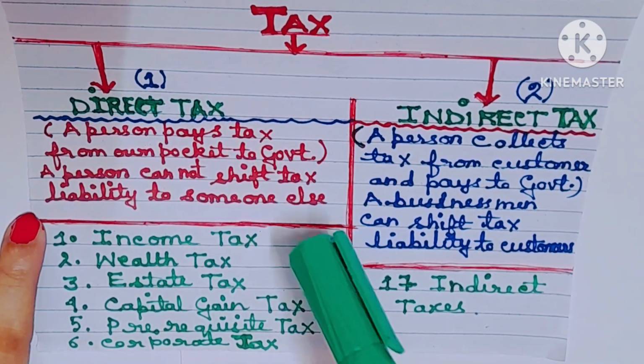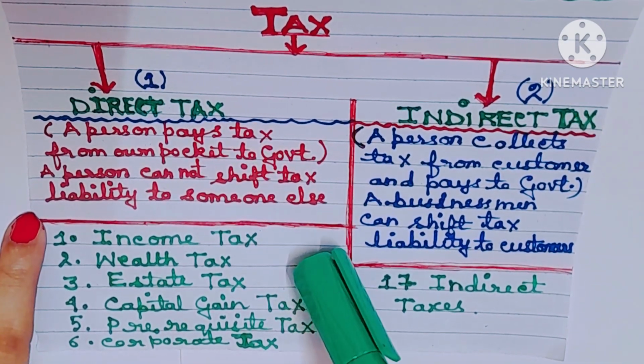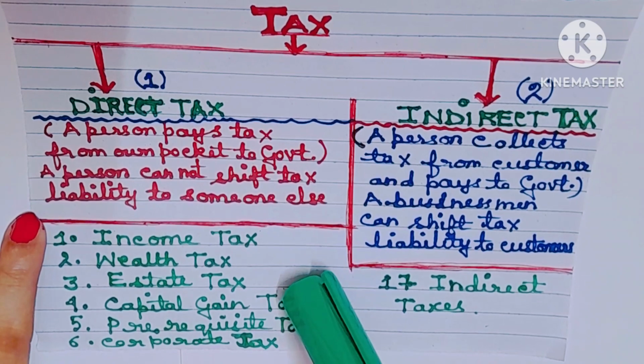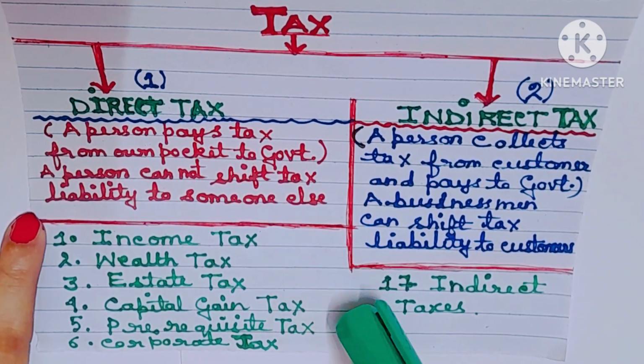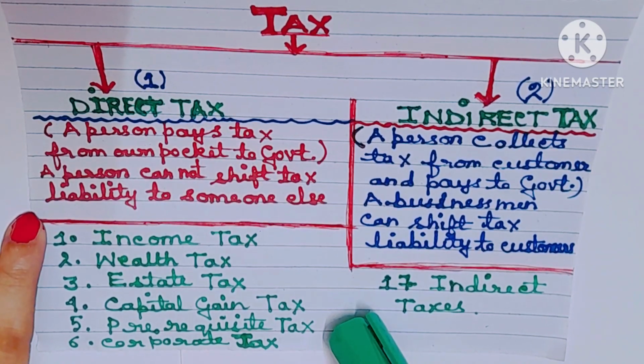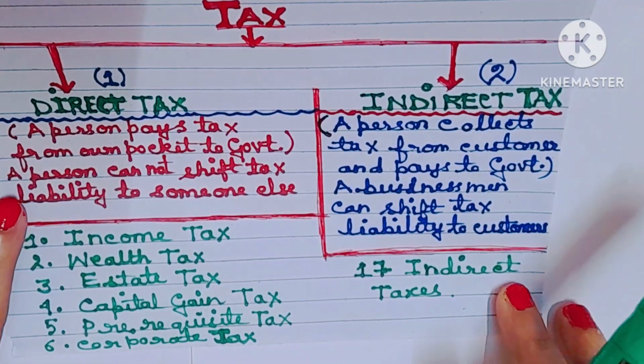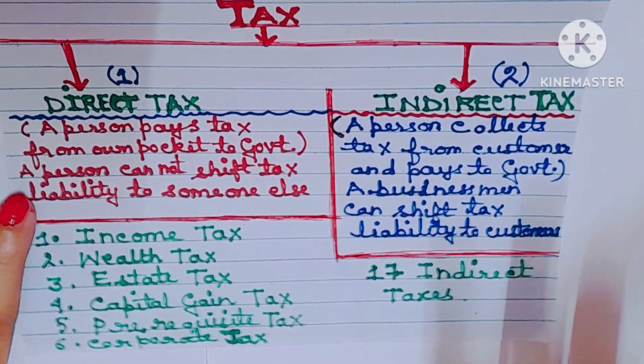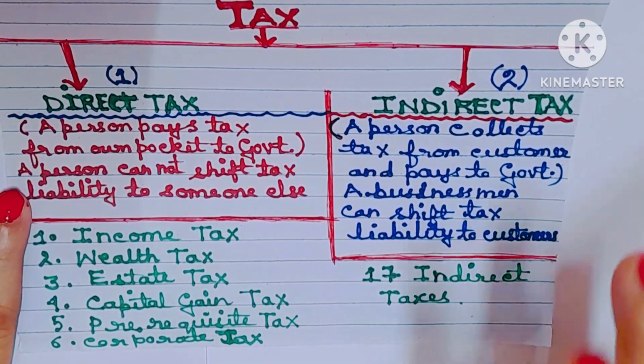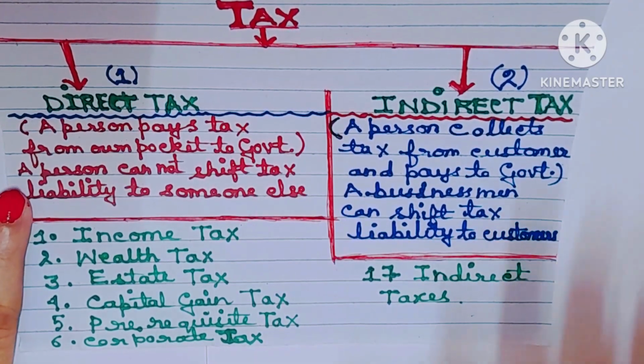So what are the examples of direct tax? Number one, income tax. Number two, wealth tax. Number three, estate tax. Number four, capital gain tax. Number five, prerequisite tax. Number six, corporate tax, and etc. What are the indirect taxes? 17 indirect taxes have been replaced by one single tax, that is GST.